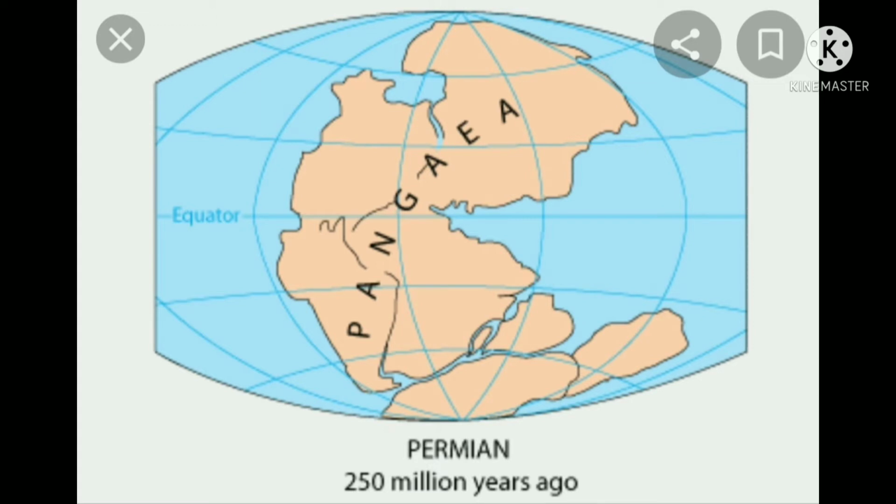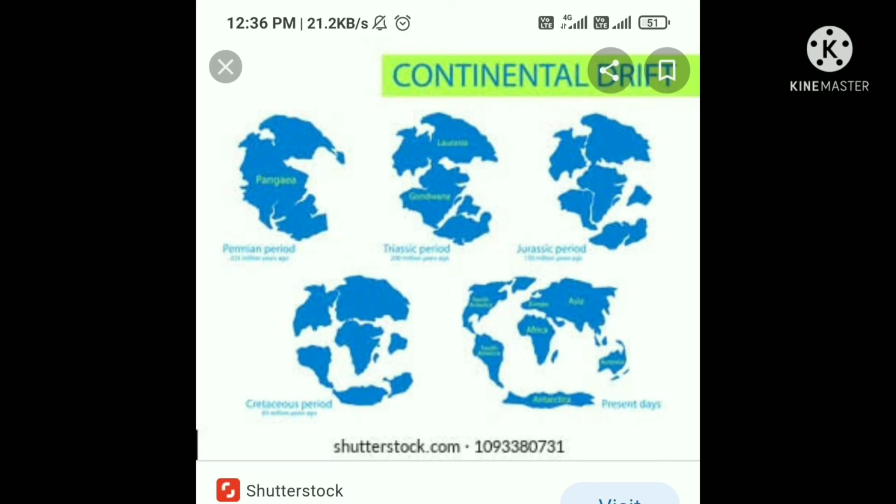And later, because of the plate tectonics, and as we have already learned, the earth's crust is a pliable layer on the mantle. So because of the movements in the supercontinent, because of the tectonics, and as proved through the continental drift theory, the continents moved and divided into 7 parts, 7 continents.